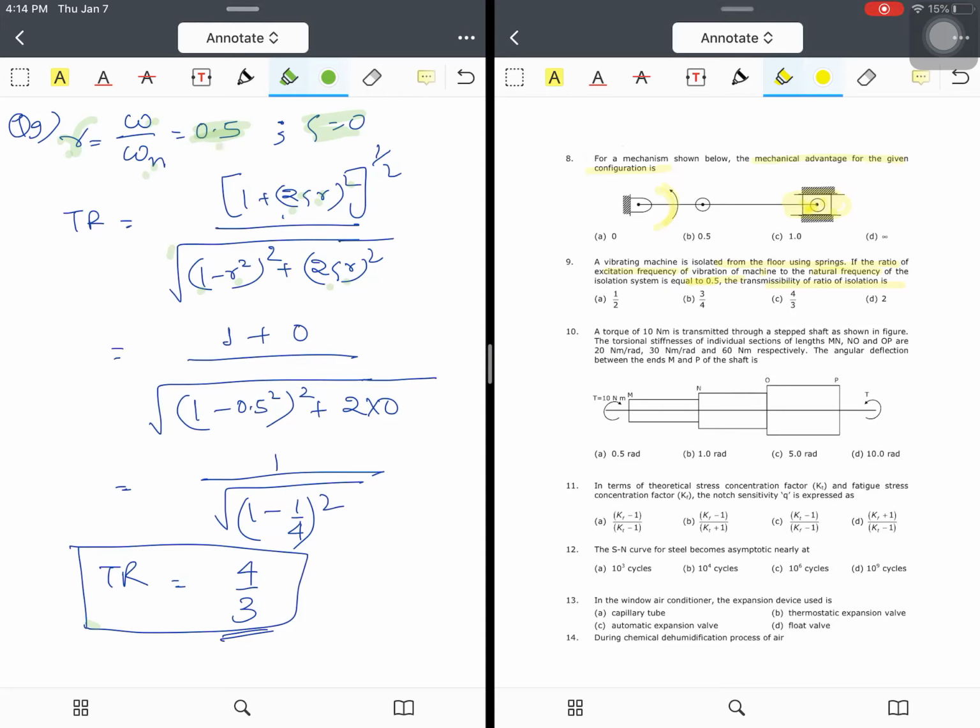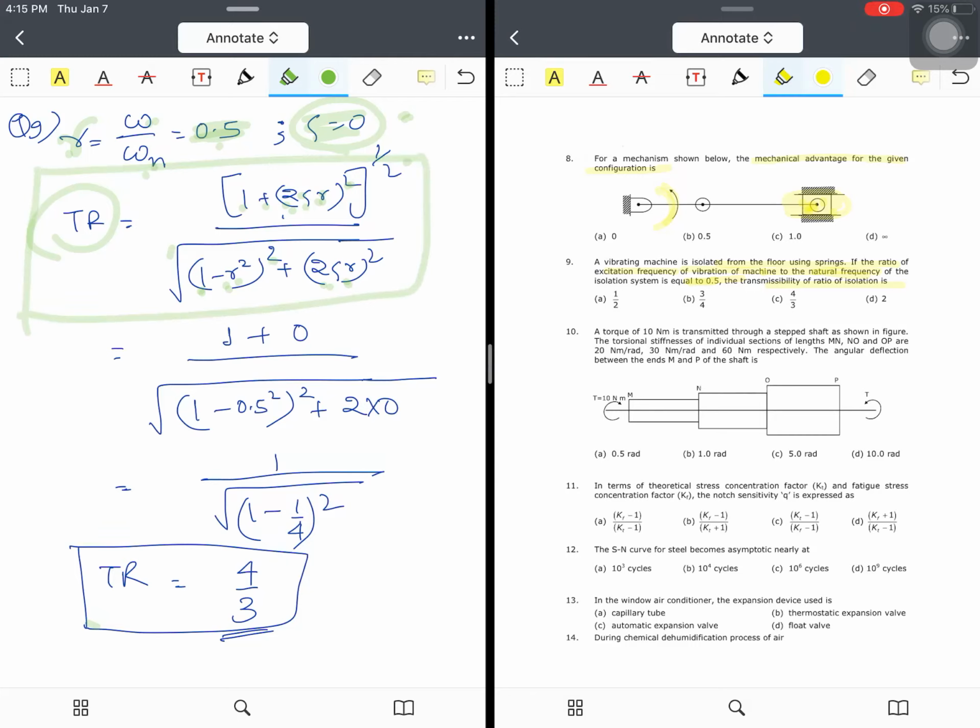Then they have not mentioned anything regarding the damping. That means there is no damping acting in this system. So therefore we take zeta, that is equal to C by Cc, as zeta equal to 0. So what is the transmissibility ratio that they have asked? We know that transmissibility ratio is equal to square root of 1 plus (2 zeta r) whole square, divided by square root of (1 minus r square) whole square plus (2 zeta r) whole square. This is a fundamental formula that we generally come across while dealing with vibrations.